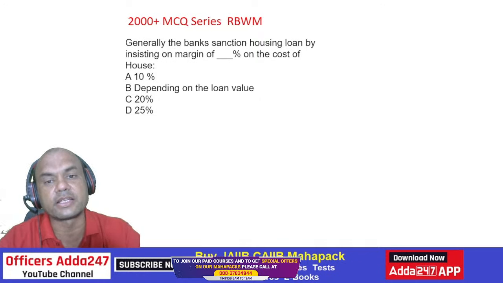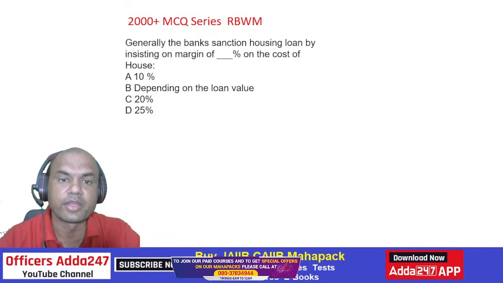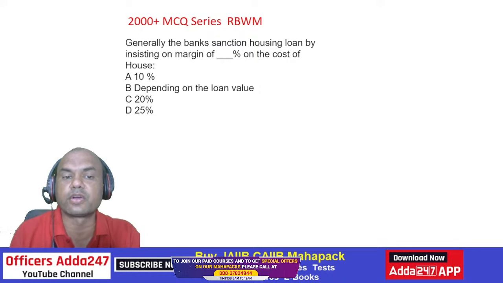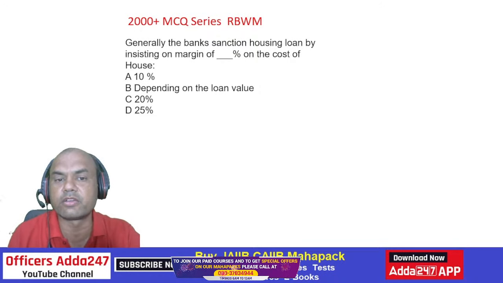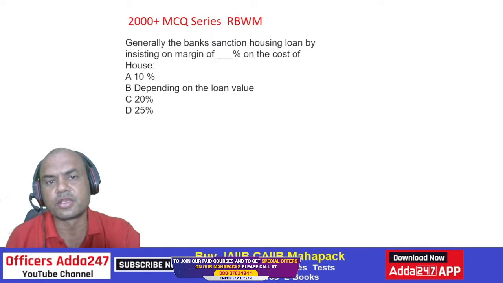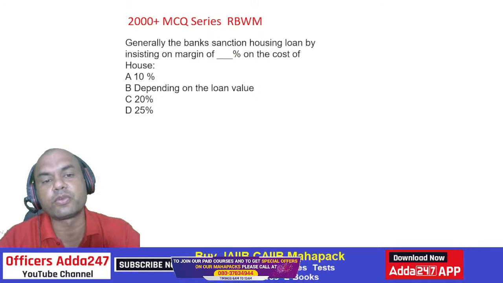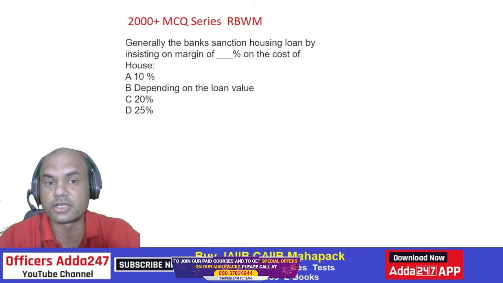Generally, the bank sanctions housing loan by insisting on margin of dash percent on the cost of the house. So, what is the margin given by the banks? It is 10, 20, 25. What do you say? How much do you finance in your bank? Type in the comment section. How much do you finance in your bank? Tell me that.